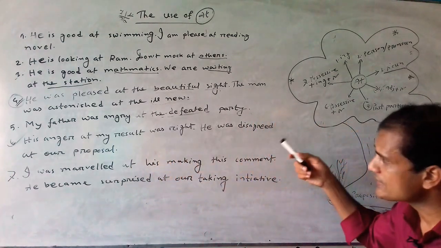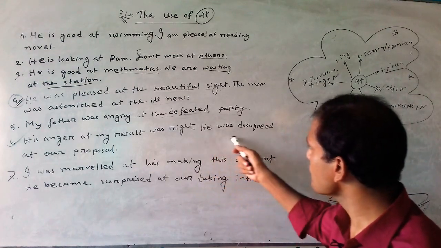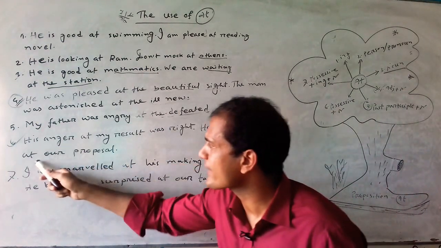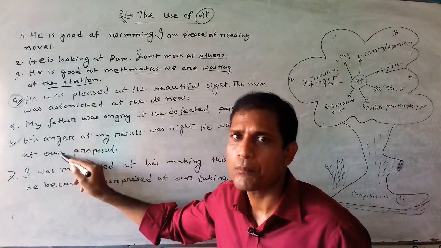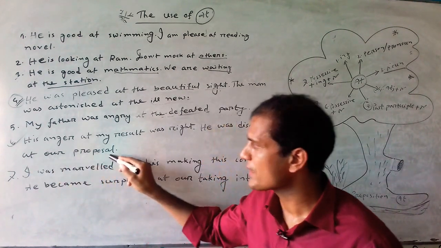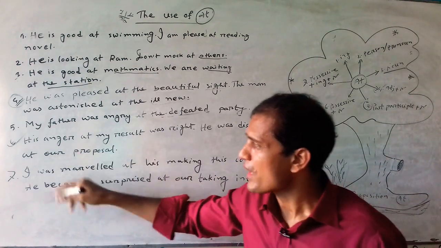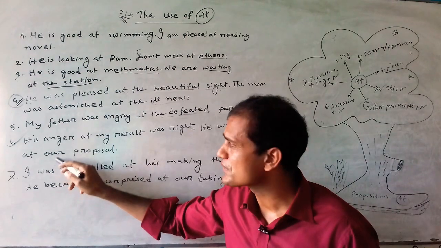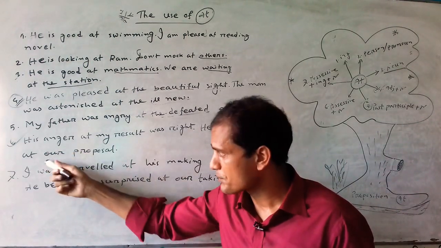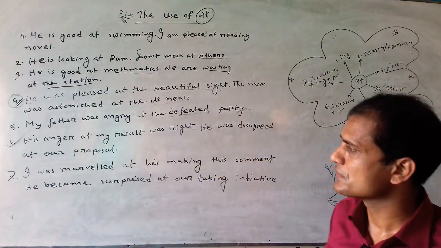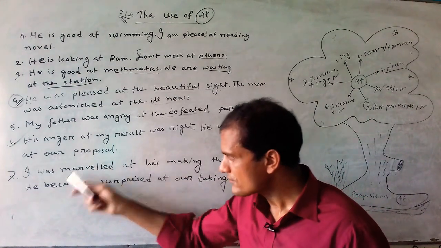So he was disagreed, that means he denied our proposal. So after at there is a possessive form plus a proposal, that means a noun. So after at you can use a possessive form plus a noun. This example must be helpful for you.